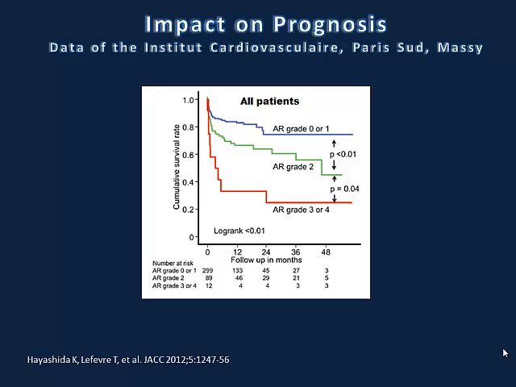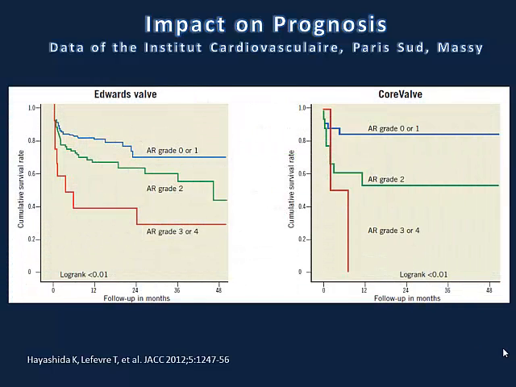groups. This is a group of Marie-Claude Maurice and Thierry Lefebvre at Massy. They also published their data. You see the groups are distinguished between patients with AR grades post-TAVI 0 to 1, 2, or 3 to 4. Again, very similar phenomenon with increased mortality. The worst group with patients with severe, intermediate group with patients with grade 2, and the best group with patients with grade 0 to 1. And this phenomenon pertained when they sub-analyzed into patients with Edwards or CoreValves.